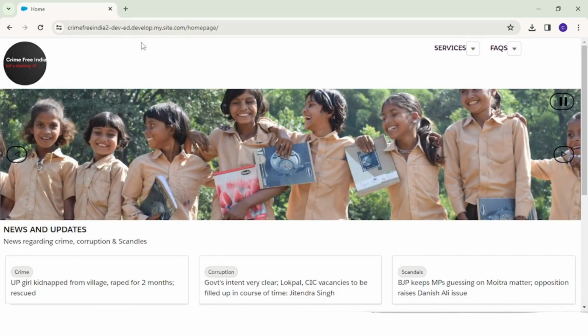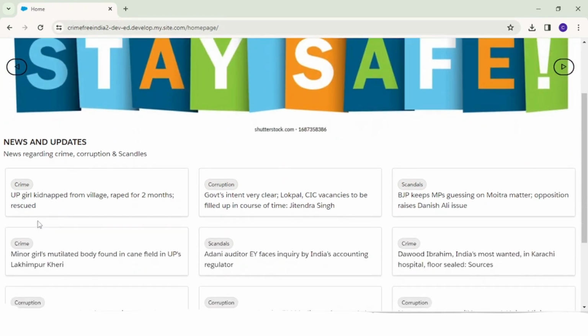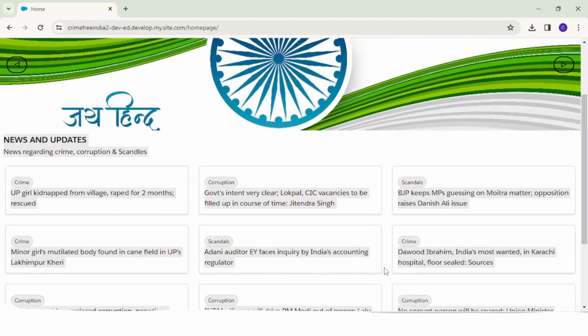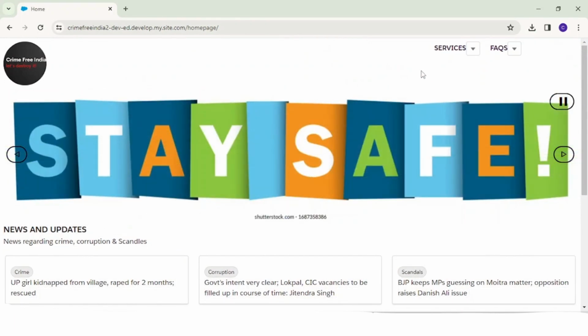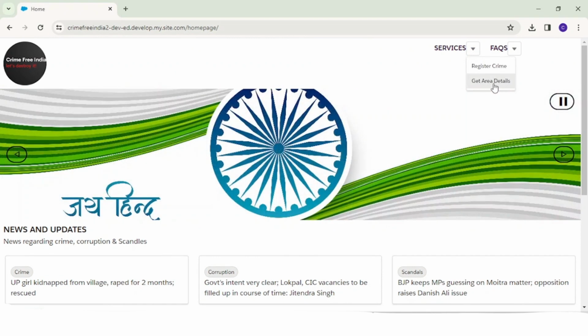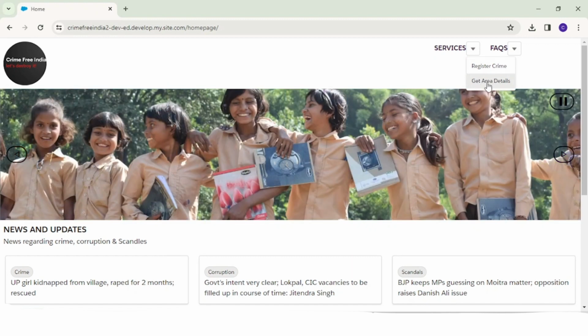So this is the typical Crime Free India homepage portal, which is a promotional page. Here you will find news and updates happening around your country. There are two main facilities of this portal. First one is get area details, and second is register crime. Let me show you get area details first.